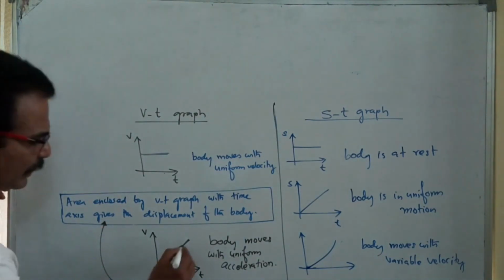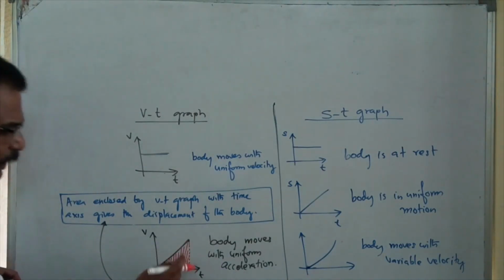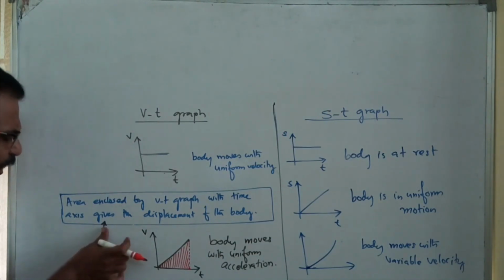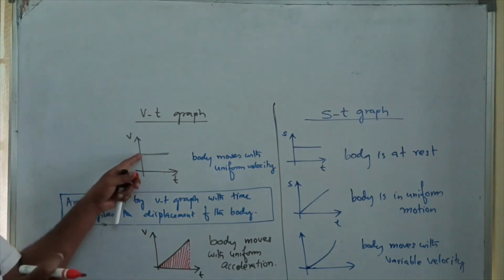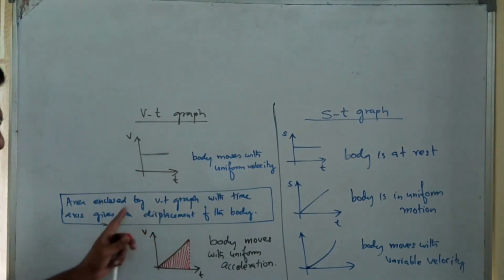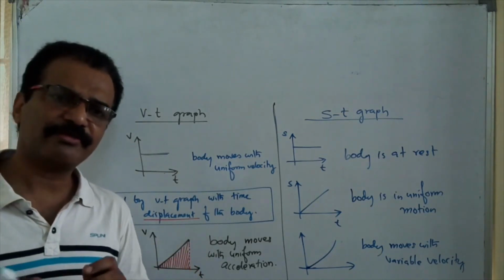If I find the area enclosed by this velocity time graph with the time axis, that is equal to displacement. So to find displacement, in both cases it is correct, whether the graph is parallel to the time axis or inclined to the time axis. If you want to find displacement, you can find the area of the graph.